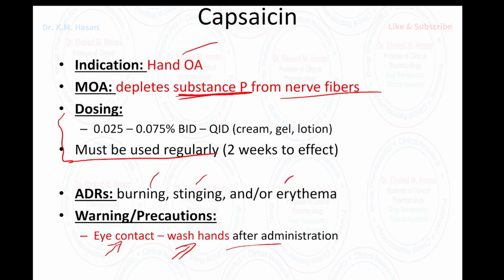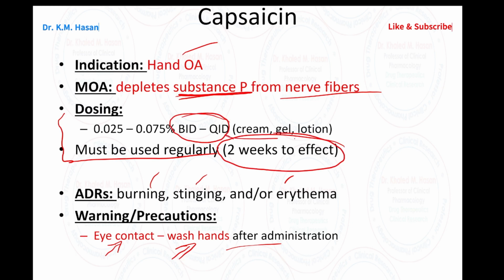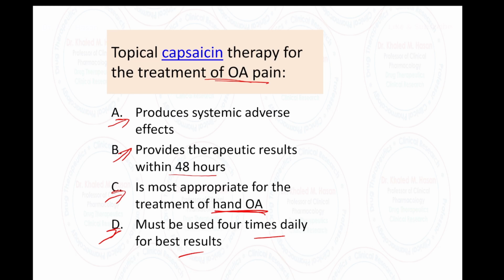Okay, can you go back here and look what we have? Capsaicin. We need 2 weeks to see the effect for capsaicin. 2 times to 4 times per day. Available as gel, cream, and lotion. Avoid eye contact. All these. So type your answer for this question in the comment, please.